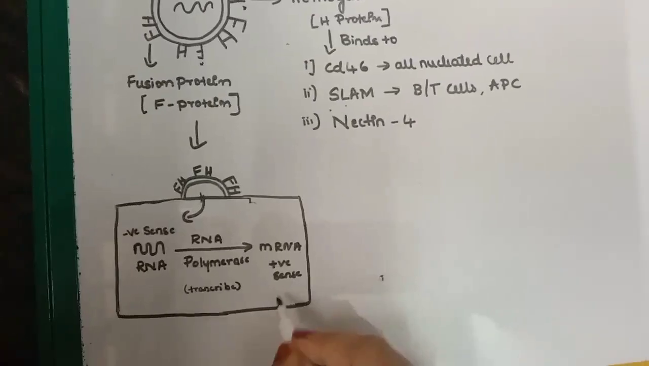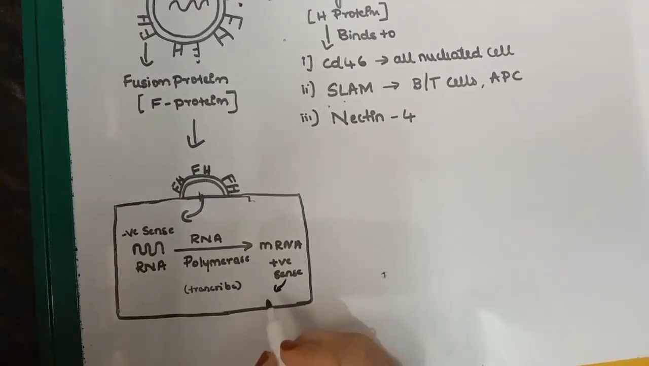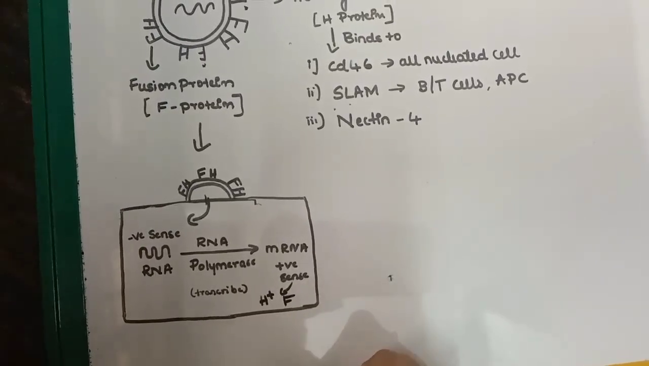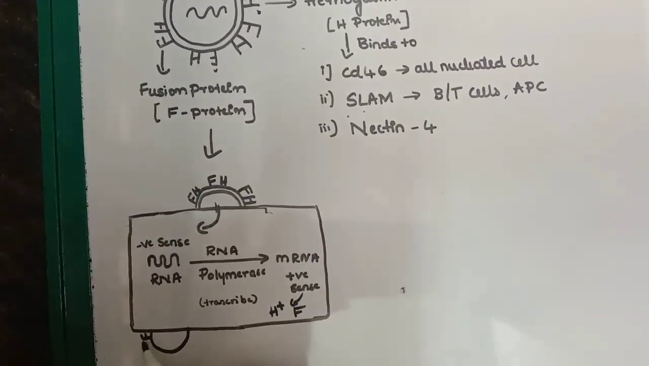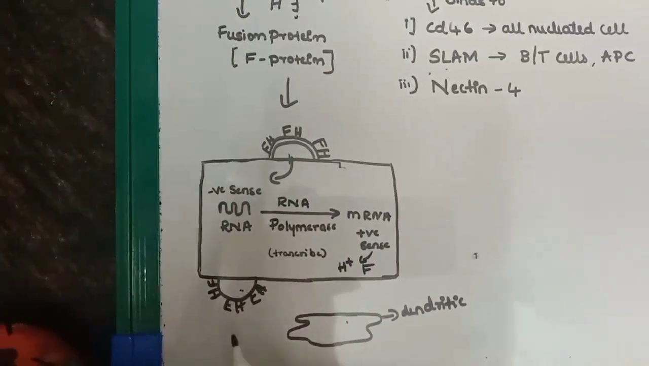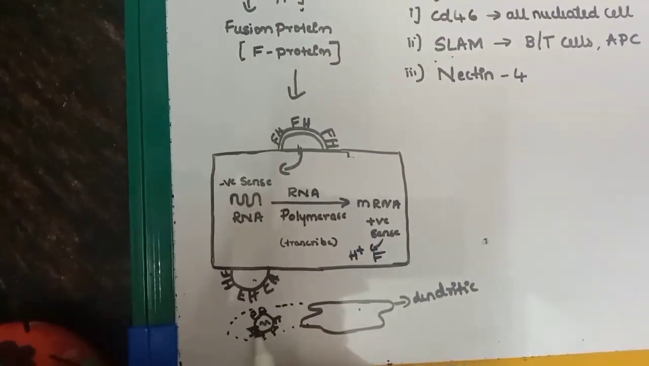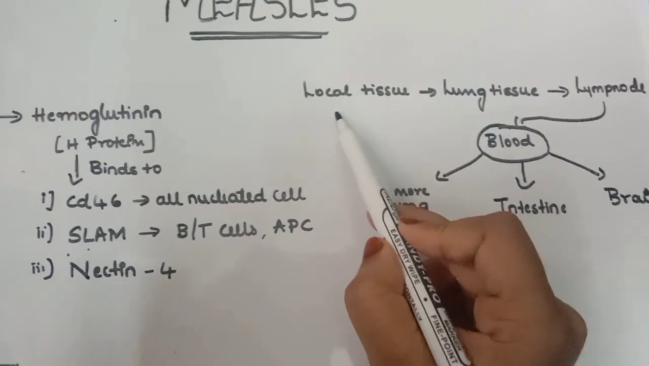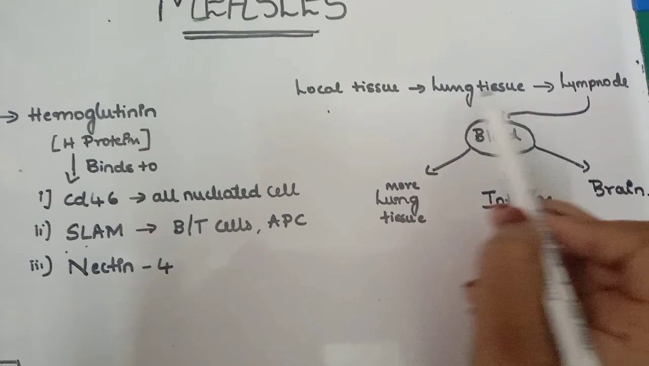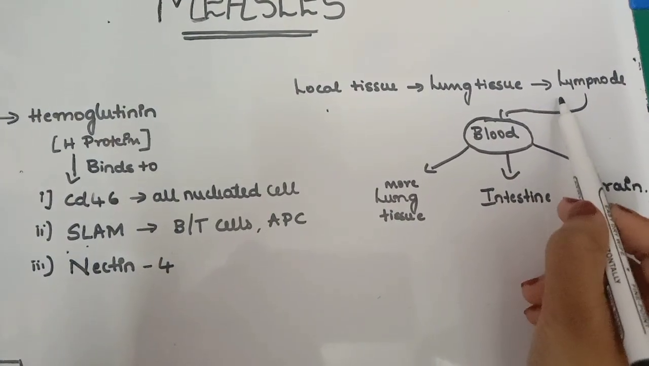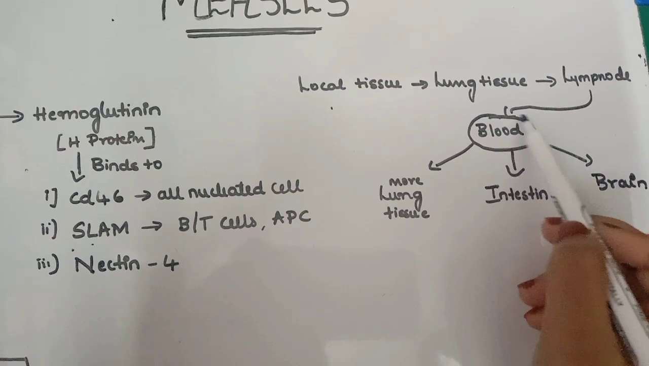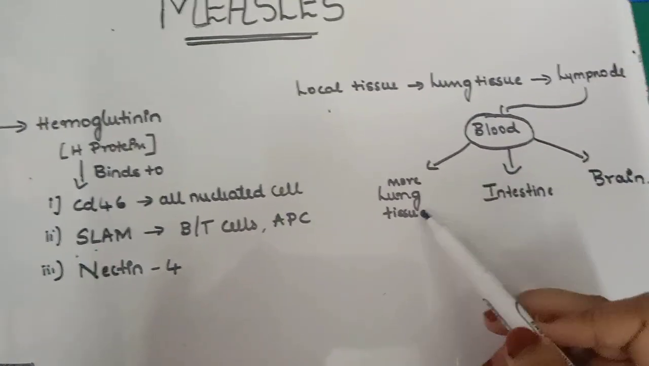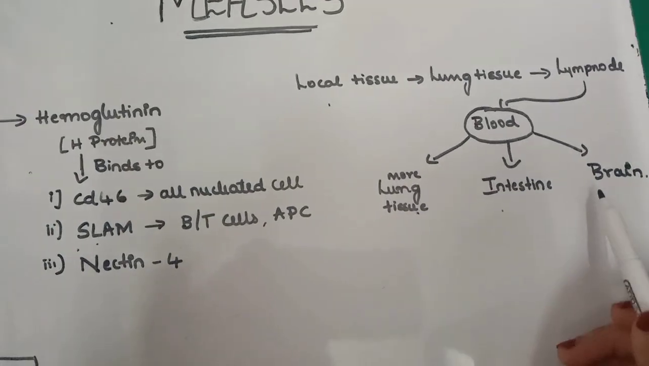After that, it is ready to be translated into viral protein, which is wrapped in the cell's lipid envelope and sent out of the cell as a newly made virus. So within days, measles virus spreads to local tissue and is picked up by the dendritic cells and alveolar macrophages and carried from the local tissue into the lungs, and from the lungs it gets transferred to the local lymph node, and from there it spreads and gets into the blood, and it will spread more to the lung tissue as well as other organs like the intestine or the brain.